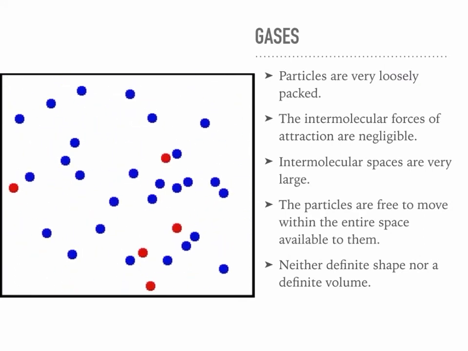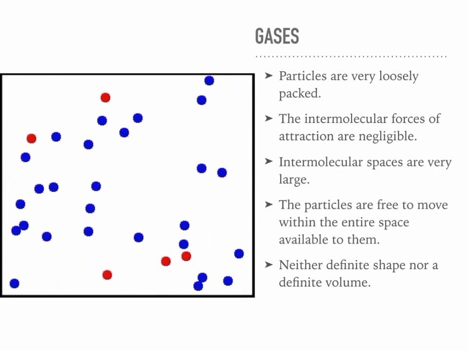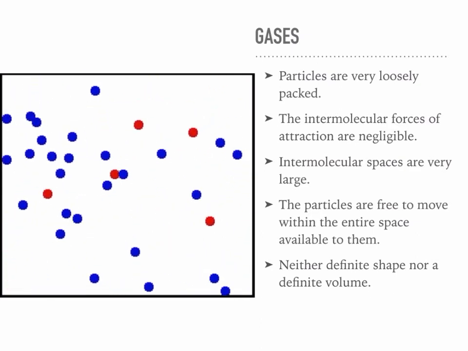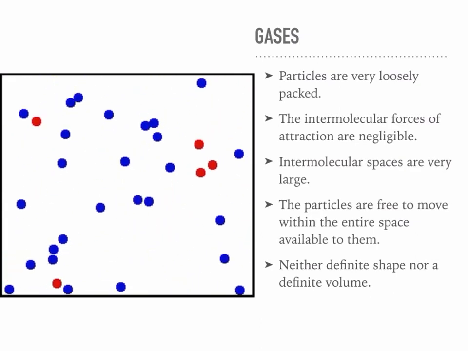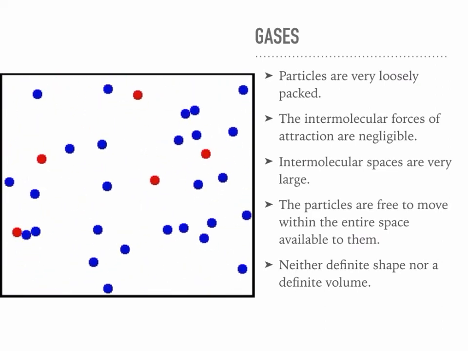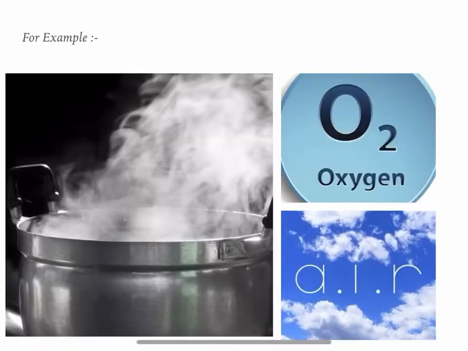During motion, these particles collide with each other and also with the walls of the container. They have neither a definite shape nor a definite volume. They completely fill up the space available to them. Examples: water vapor, oxygen, air, etc.